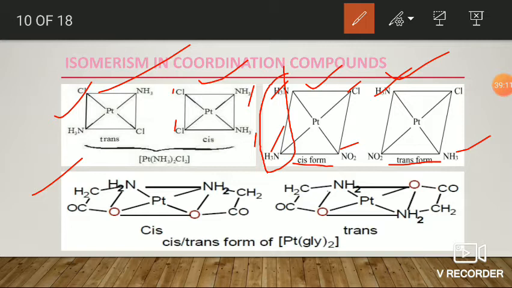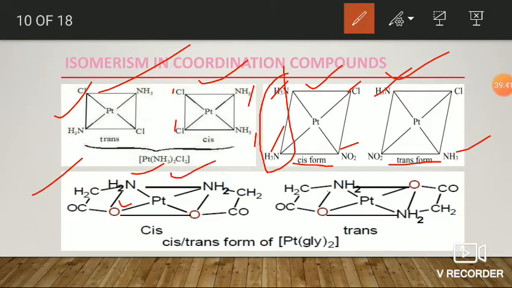as a bidentate ligand, that is glycinate. So it is bis(glycinato)platinum complex. Here, based on the XY, that is the donor atoms, X is nitrogen, Y is oxygen, they are different, so glycinate is an unsymmetrical bidentate ligand. Here, based on this XY position, we can confirm whether it is cis or trans.